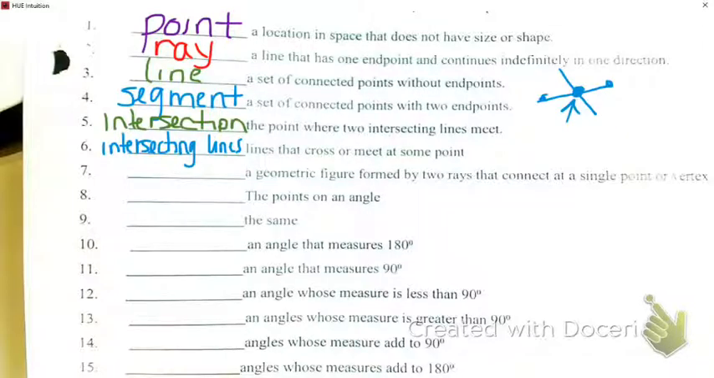Number 7. A geometric figure formed by two rays that connect at a single point or vertex. So a ray, you know how it stops and keeps going on one end. So you put two rays together. So here's a ray and here's a ray and you put them together and they intersect right there. So what does that thing right there make? It's not a triangle because it doesn't have a third side. It's just an angle. Okay, when you connect those two things together, we have an angle.